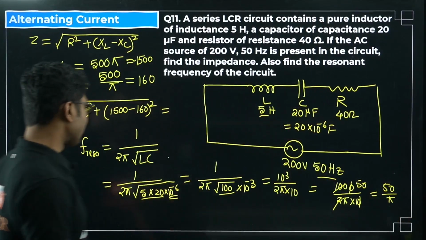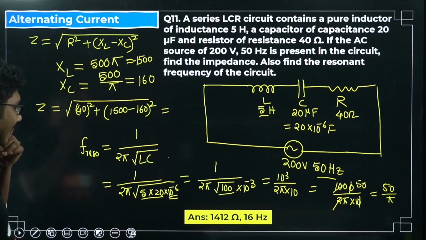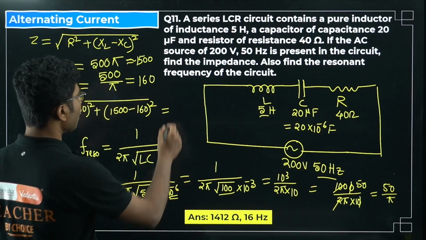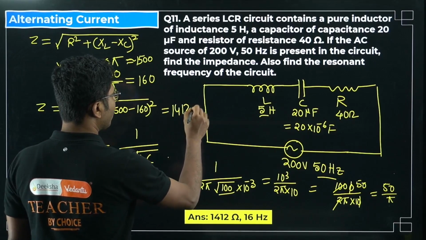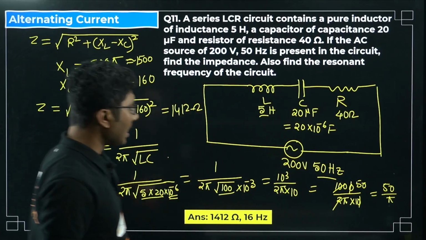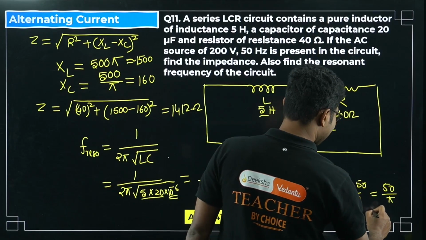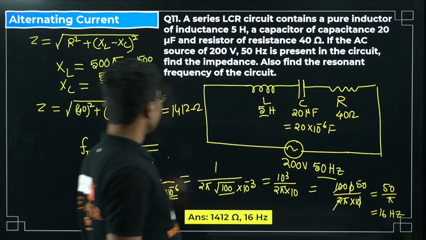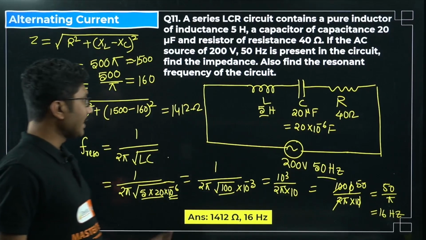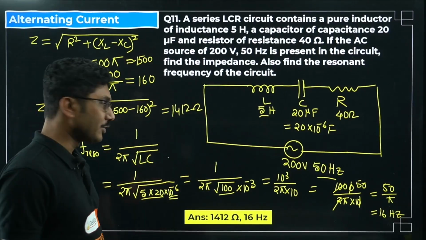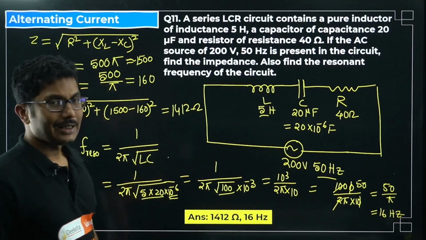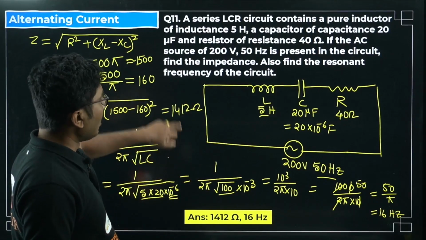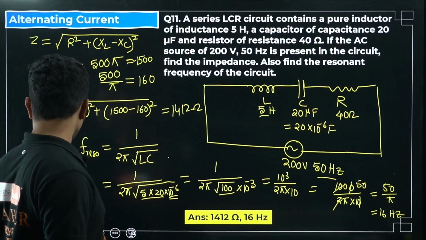So you can use the calculator to calculate the exact value. The exact answer will be 1412 ohm, and this will be 16 hertz. So you can calculate it exactly using a calculator as I mentioned, and you can find whatever the exact answer to this question is. Right now, let's move on to the next question.